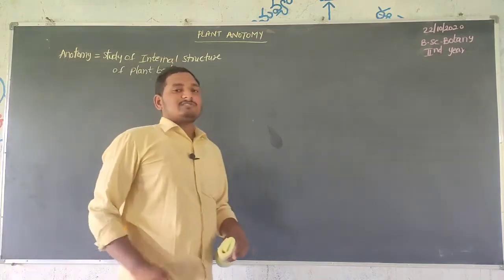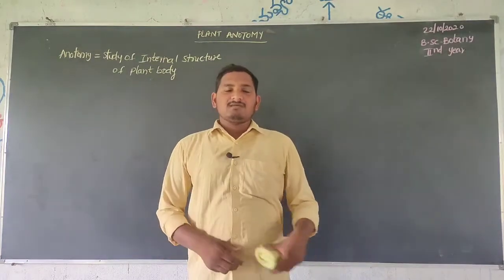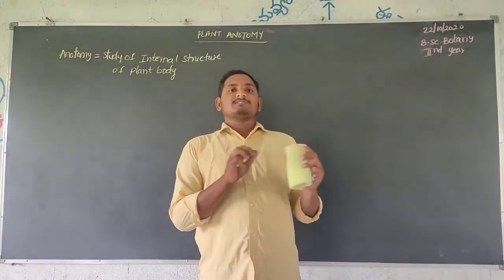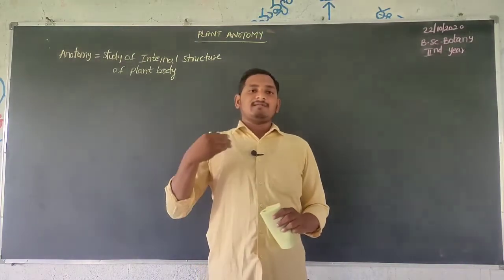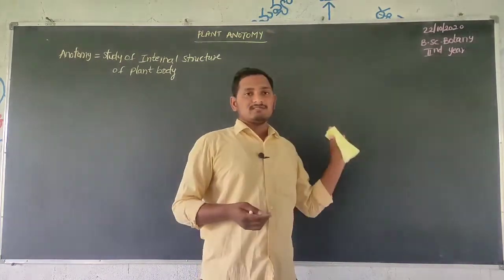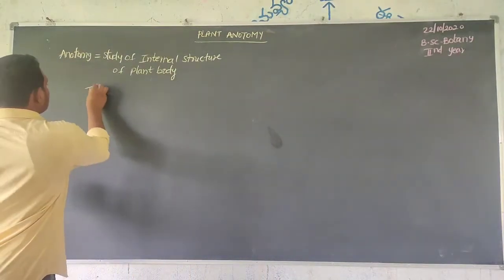So what tissues are there, what cells are there, what are the organs, what are the complete internal structures, and internal functions. These are all we are discussing in plant anatomy. Mainly tissues.